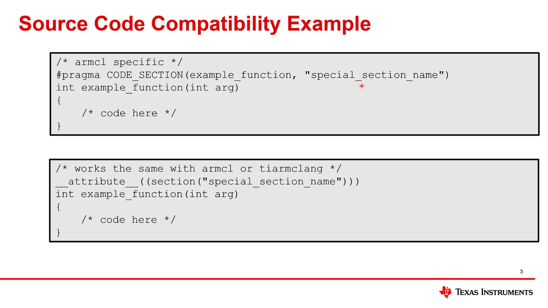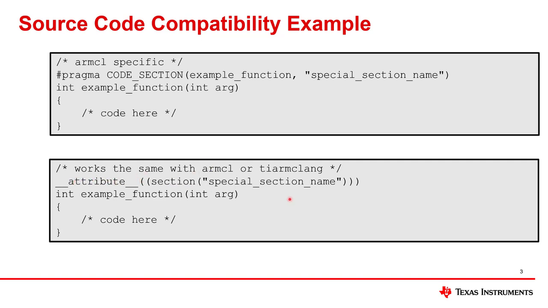And written as it is, this is something that ARMCL supports. TI-ARM-Clang does not. That's why the comment says ARMCL specific. So let's say you do this in your source code. What we recommend you do is you make the change to how it's written in the bottom box. You change it using a GCC attribute.